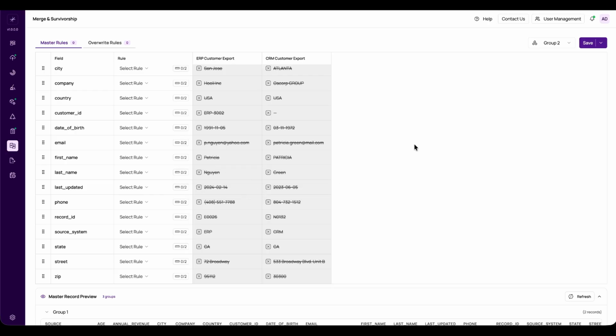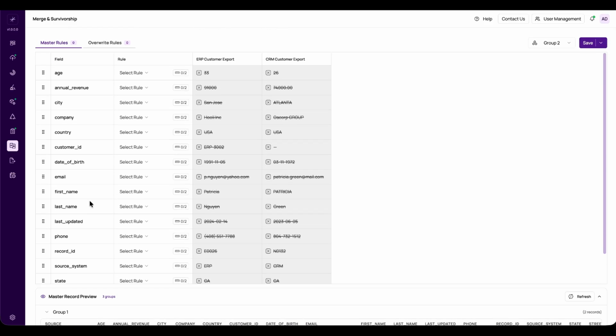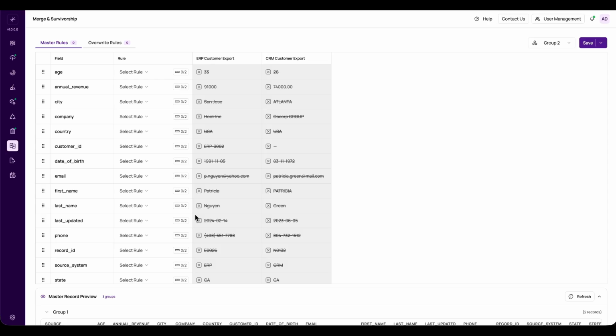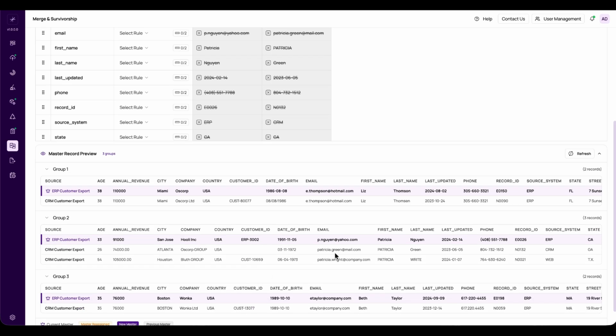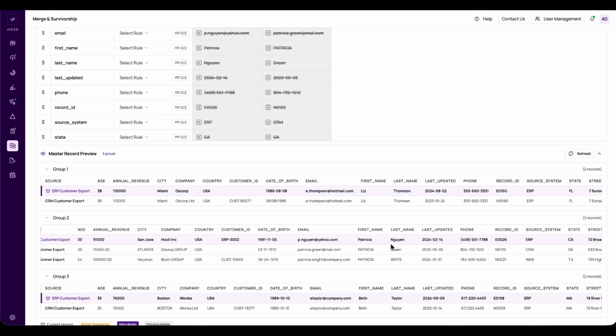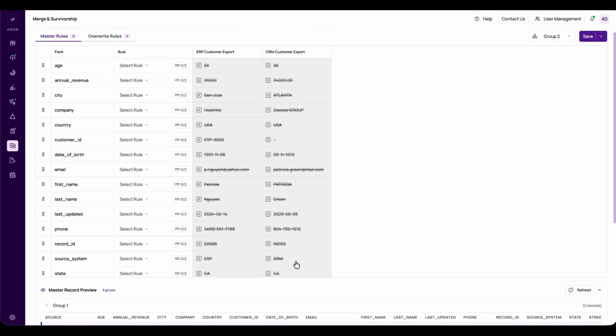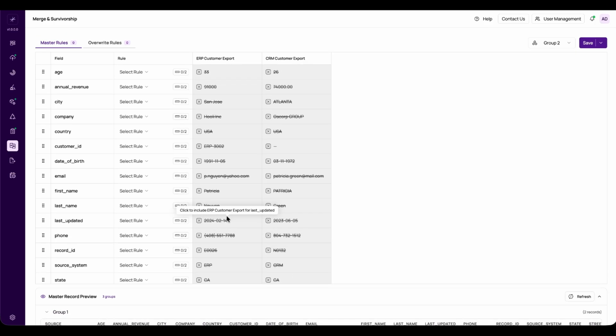Here's the layout. Every field runs down the left. Next to each is a rule, the operation that picks the winning value, and then a column for each source, showing the actual competing values side by side. In group 2, we've got 3 records, different ages, different revenues, different last names. So for every field, we can see exactly what we're choosing between.